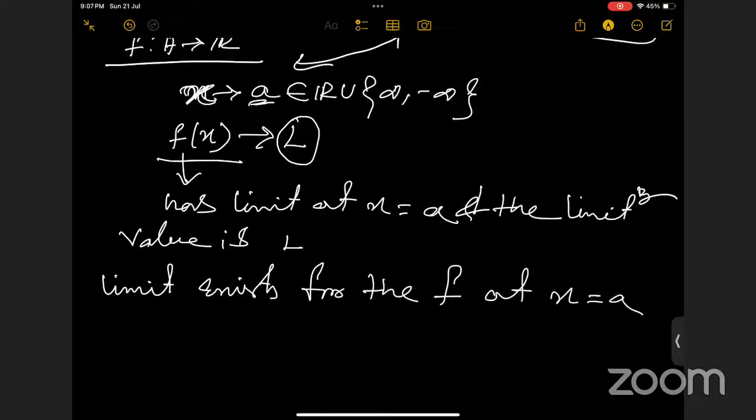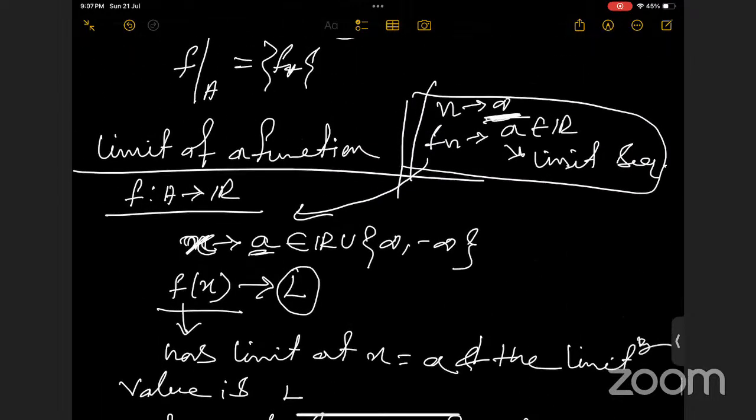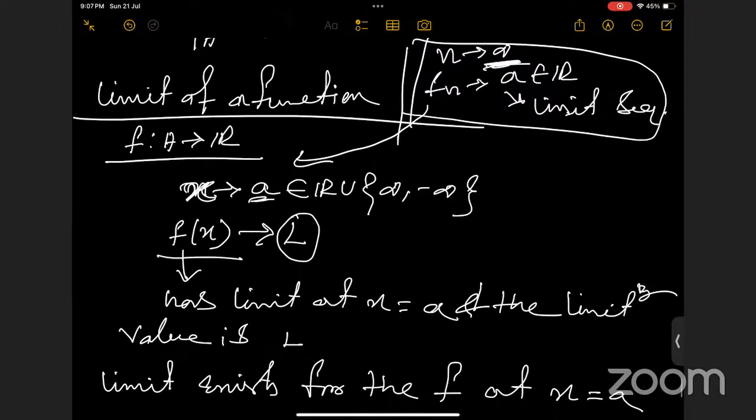So you got the difference between the limit of a sequence and the limit of a function, right? When we are talking about the limit of a sequence, n was tending to infinity. But in this case, x can be tending to any real number, or infinity or minus infinity.